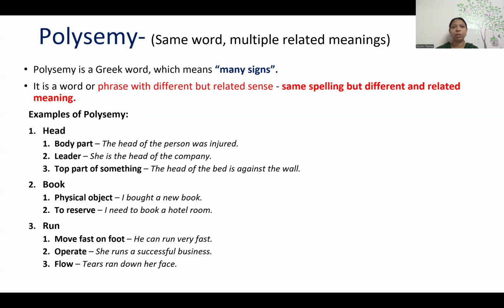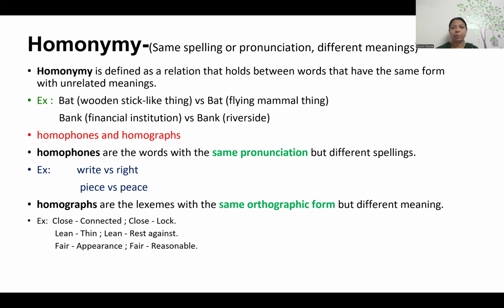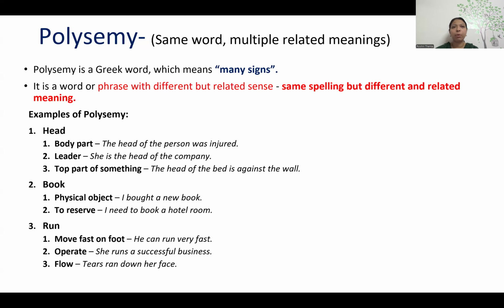The next kind in lexical semantics is polysemy. What is polysemy? Same word, but with related meanings. What we learned in homonymy is that the words have the same spelling or the same pronunciation, but exactly different meanings. But when you speak about polysemy, they have the same word, but also related meanings. Related meaning, not different meaning. Those we call polysemy. Poly means many, as we know already. Polysemy in Greek represents many signs.